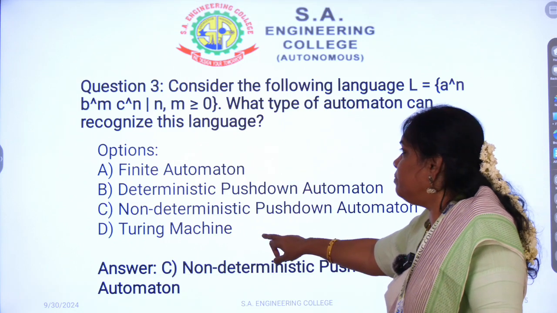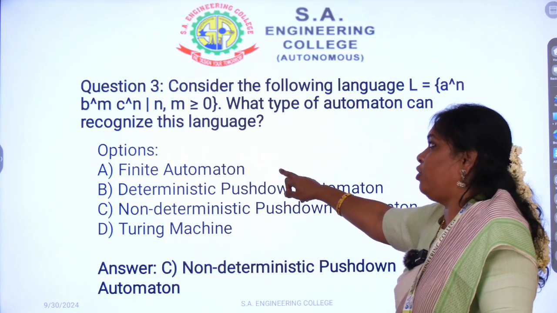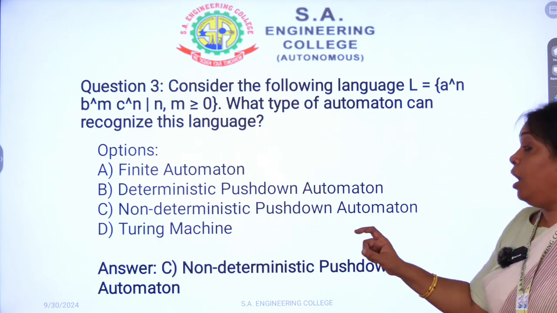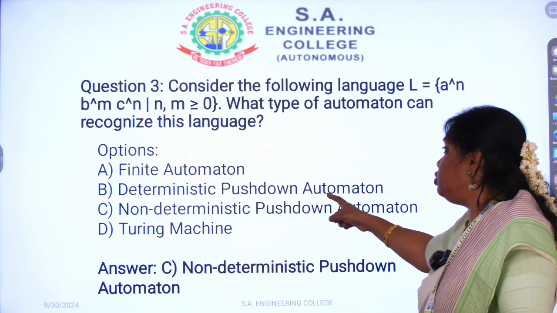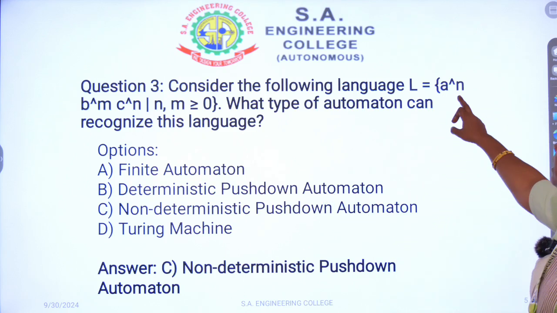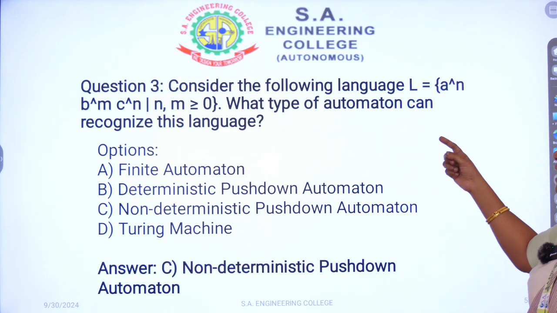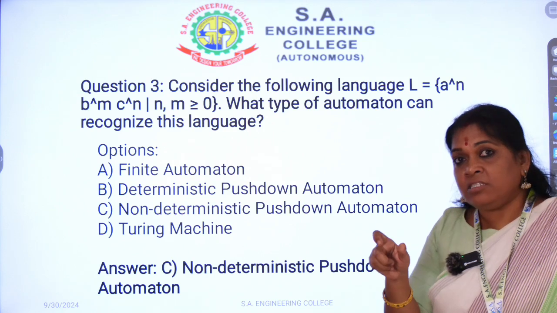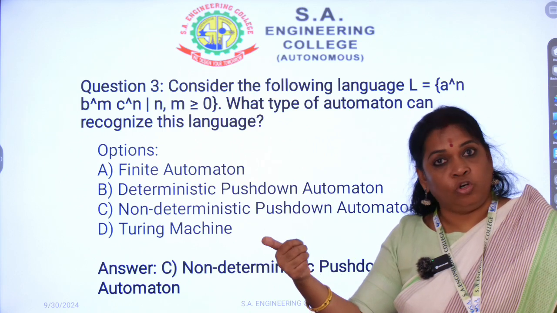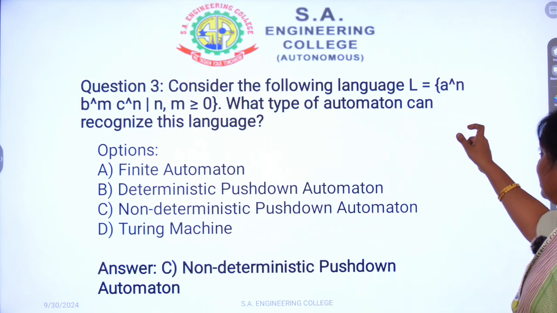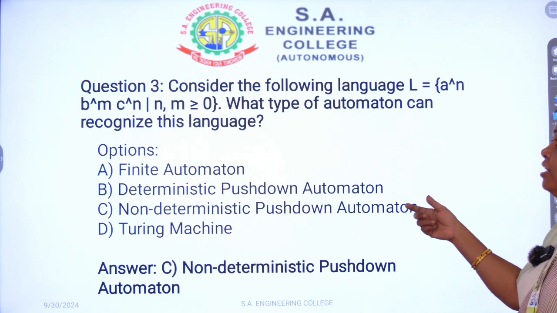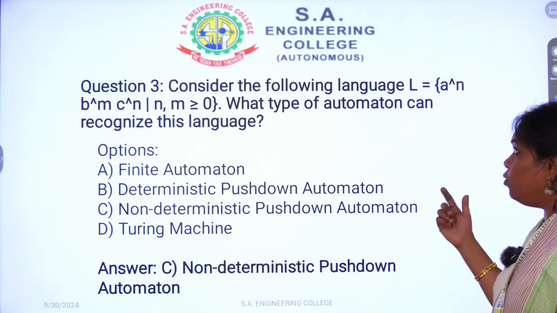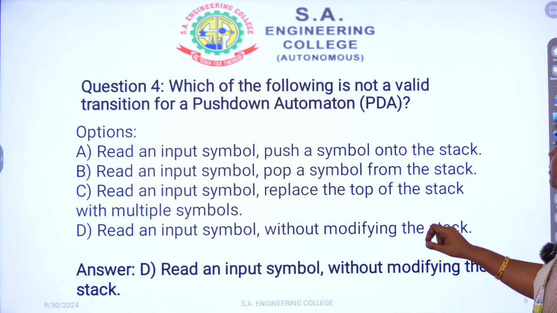This is not a Turing machine. Also this is not a finite automaton, and this is not deterministic. I already told you that it would be a deterministic pushdown automaton when we only have a's and c's, because both a's and c's have equal counts. In that situation it will be a deterministic pushdown automaton. For the case of a's, b's and c's, this is a non-deterministic pushdown automaton. Then move on to the next question.